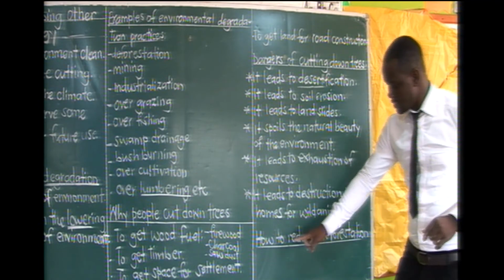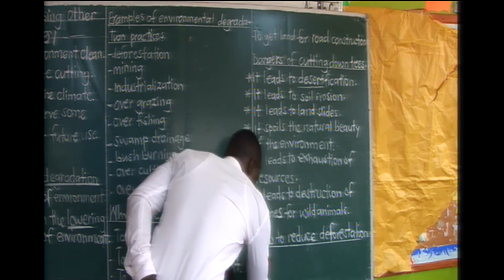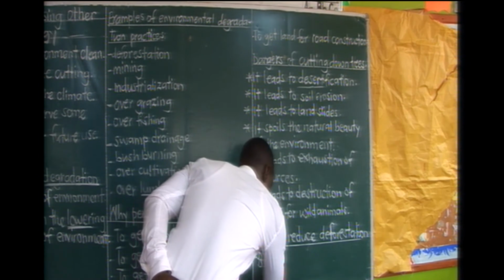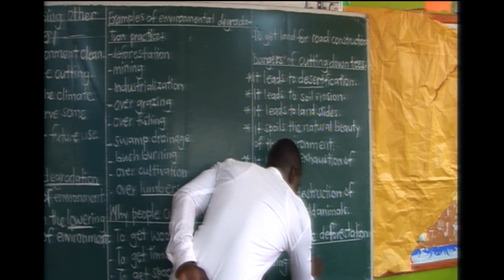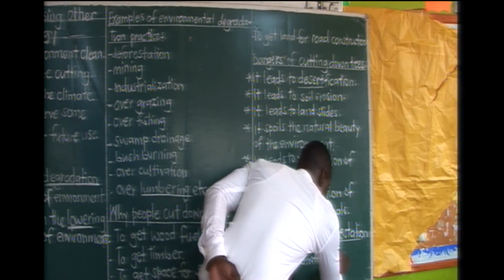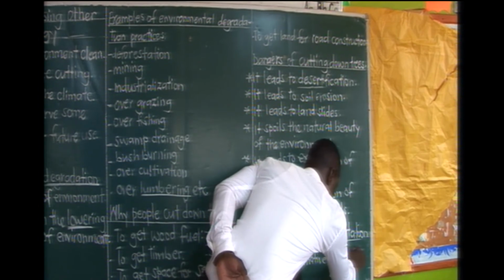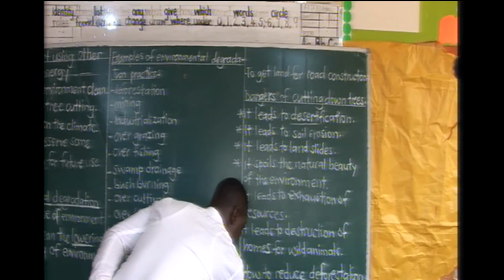So we can say, one, by using alternative sources of energy.